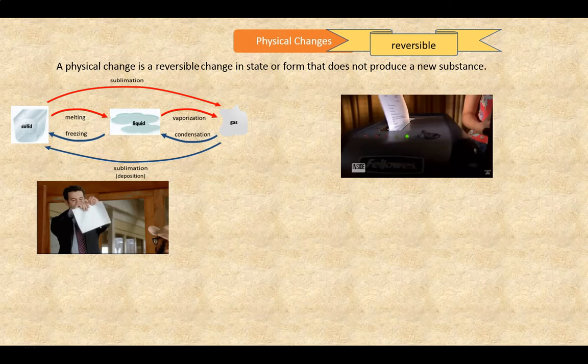Speaking of shredded paper, here's a clip showing how technology can make it happen, at least for paper.